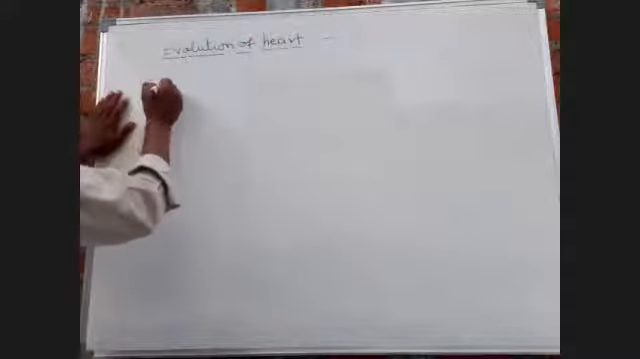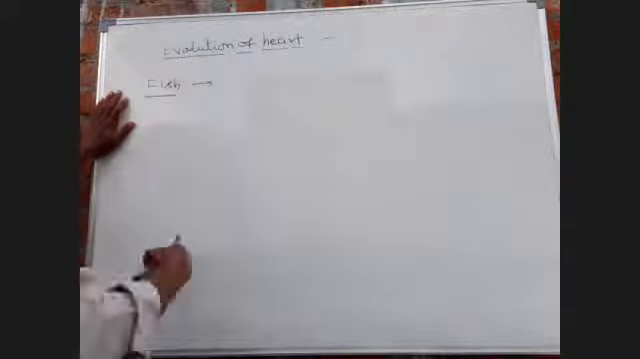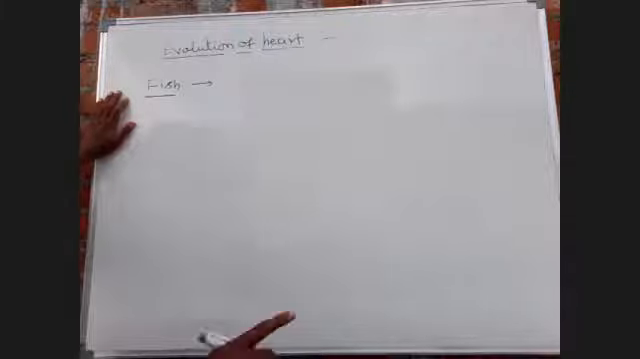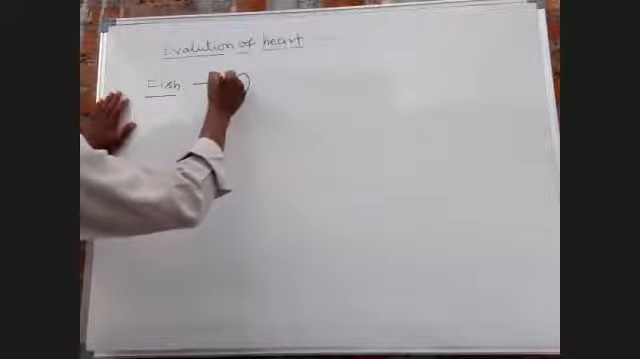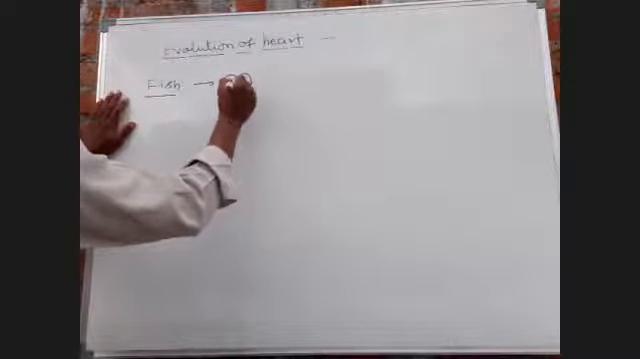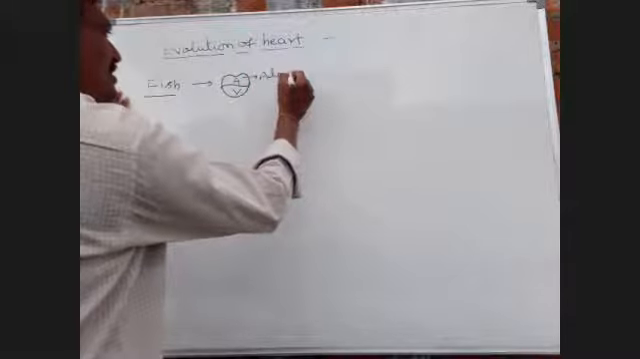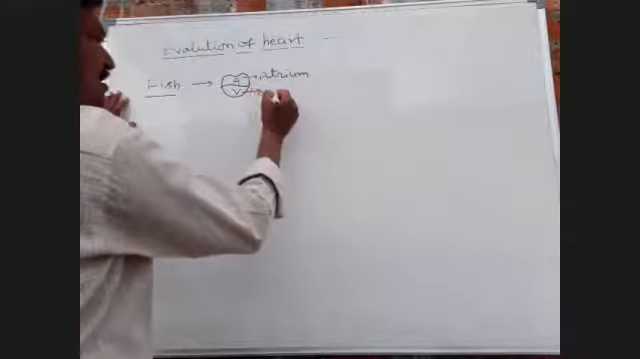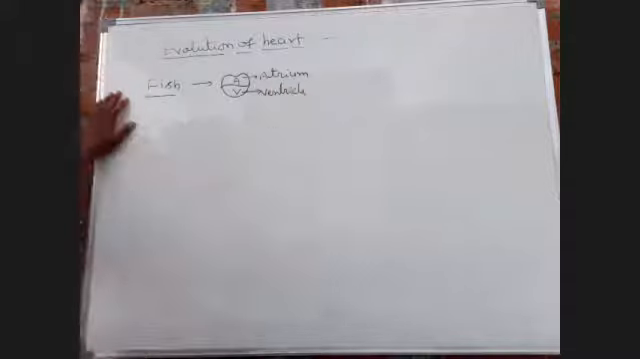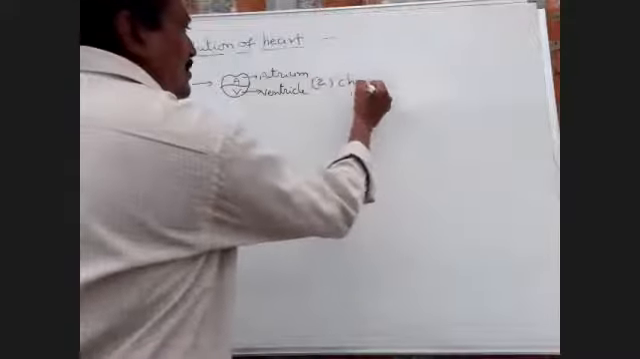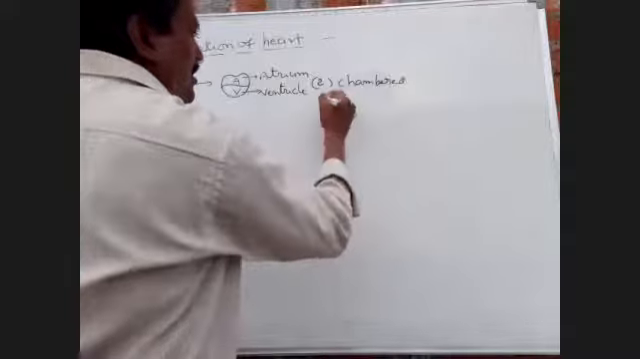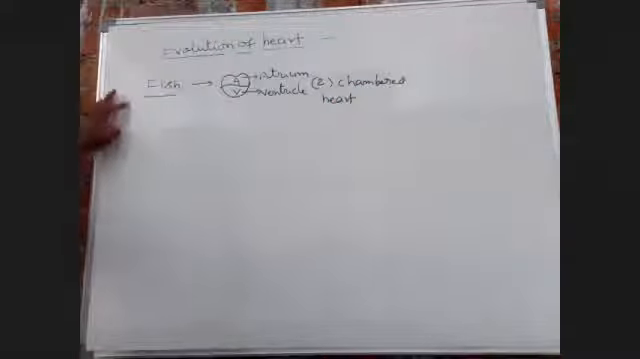In fish, a two-chambered heart is present. This is most important. The upper chamber is called the atrium and the lower chamber is called the ventricle. This is the atrium, this is the ventricle. Two-chambered heart is present in fish.